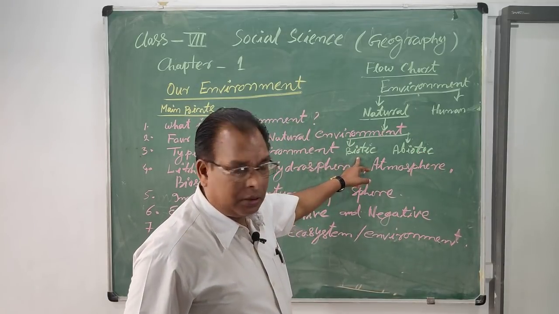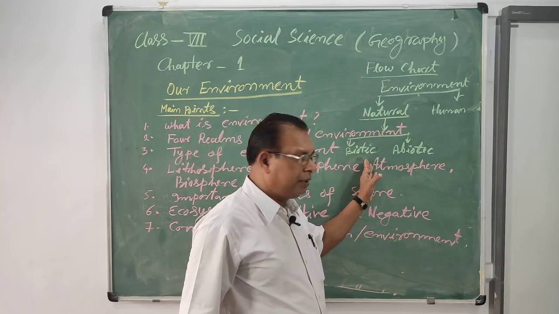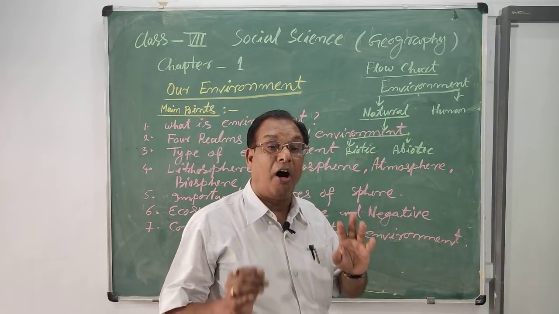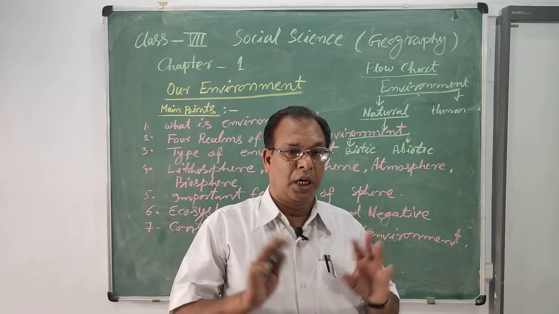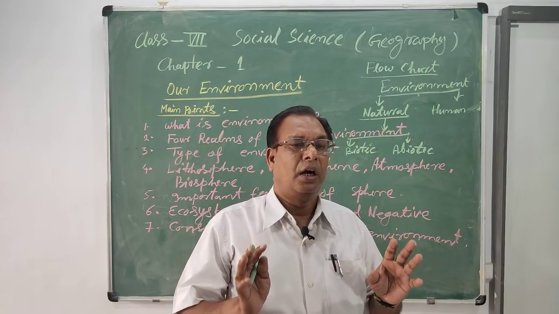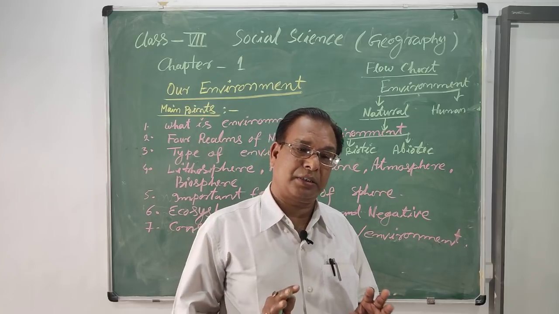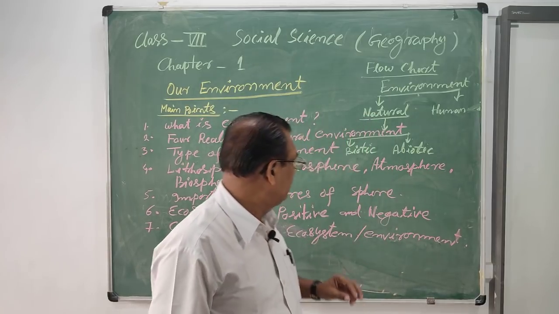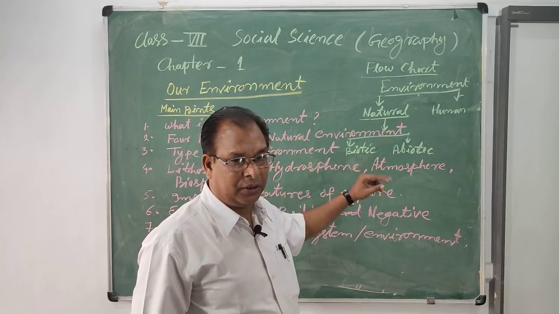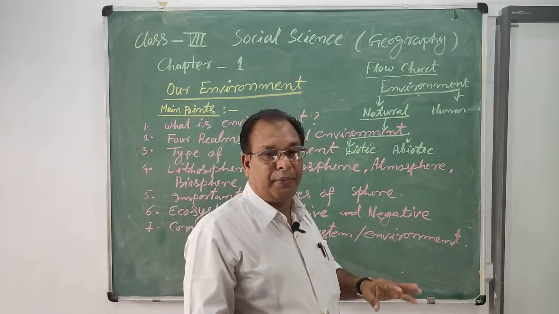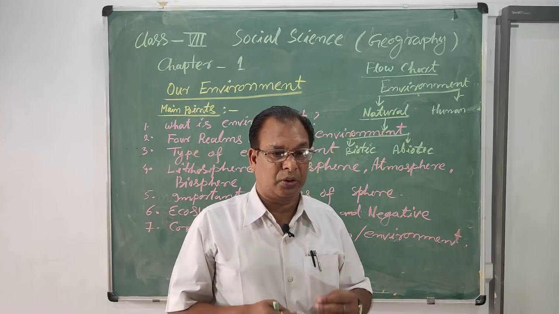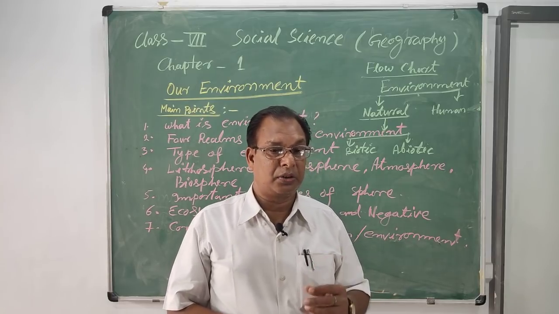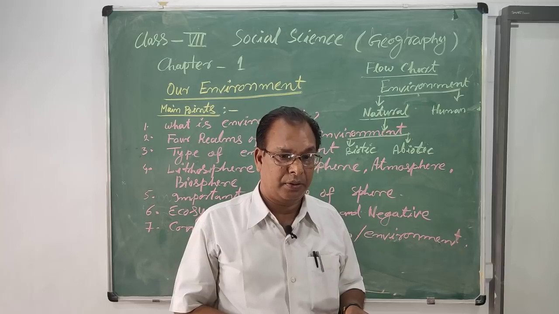Biotic environment means all living things that form the situation or condition for the survival of life, so it is known as the biotic environment. Under the biotic environment, we will also discuss the biosphere.